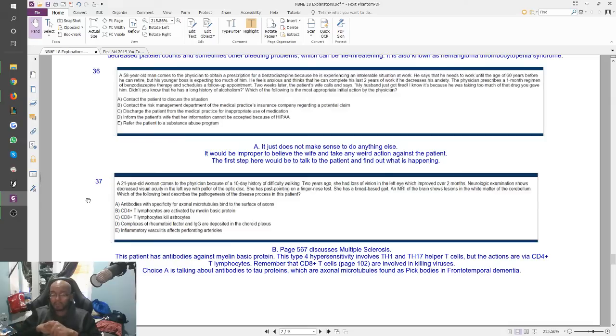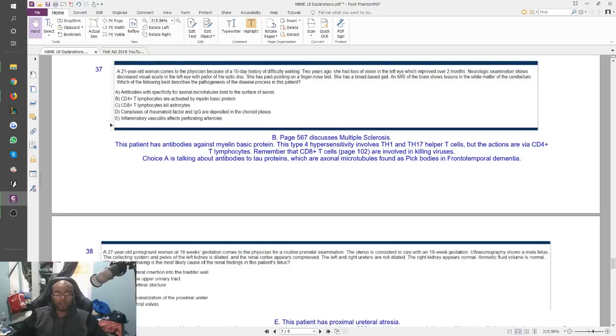Refer the patient to a substance abuse program. That would be something you would do after contacting the patient to discuss the situation. Okay? You would talk to him like, hey man, are you actually an alcoholic? Do you have issues drinking? Do you want me to help you get over your alcohol addiction? Right? That would be the second thing, not the first. So E was just a beta of an answer choice that you would definitely be inclined to pick if you're tired and you're thinking in that way, if that's what you're leaning towards. So how you think when you read questions like this really can affect you, because you could be following the wrong map and you would pick the wrong answer choice, but I can see someone picking E as an answer choice too.